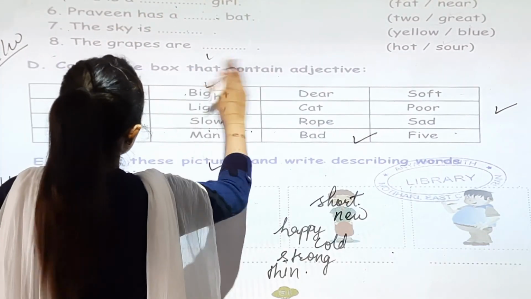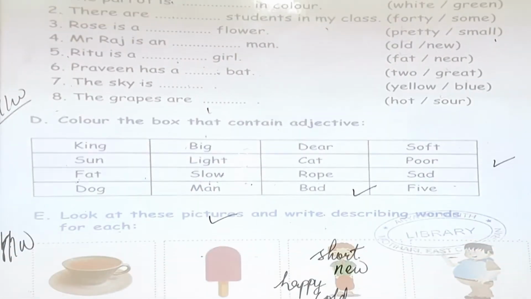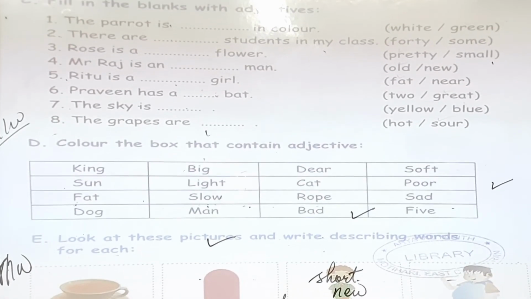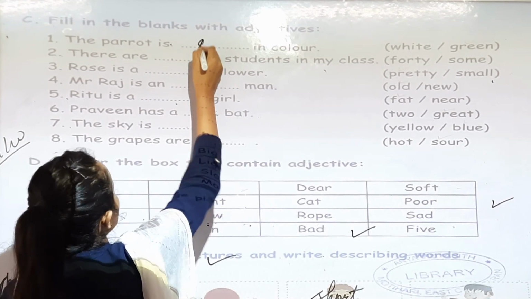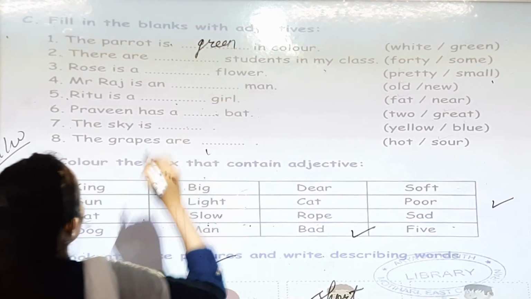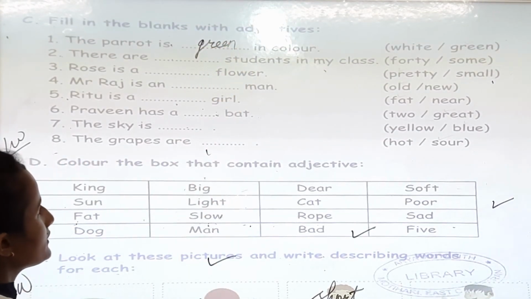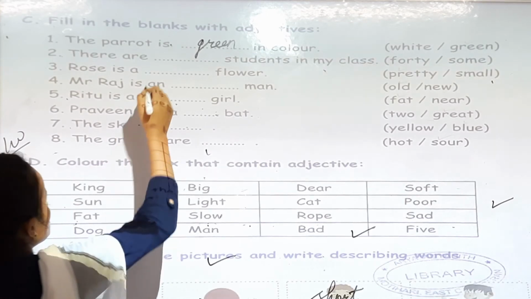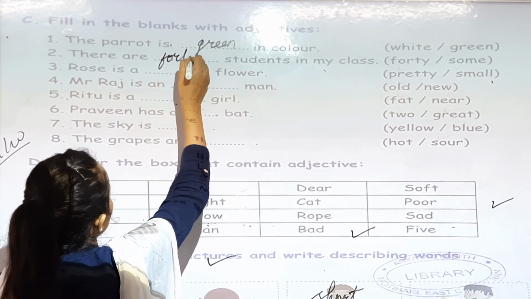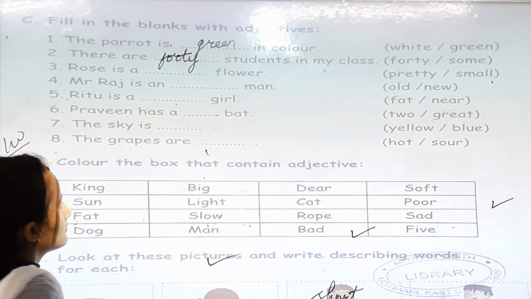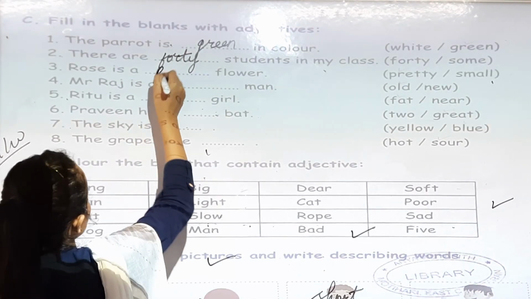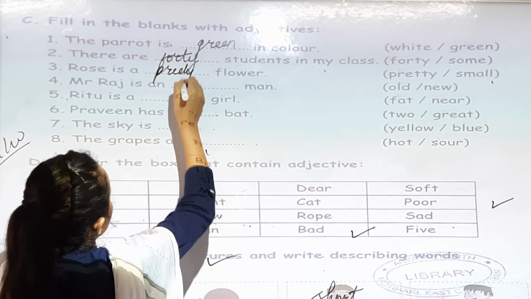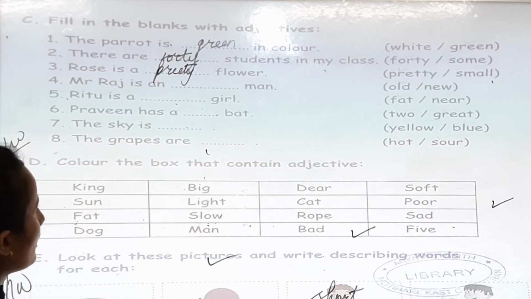Now, in the next page, you can see, fill in the blanks with adjective words. The parrot is green in color. There are dash students in my school. There are 40 students in my class. Rose is pretty. Rose is a pretty flower.